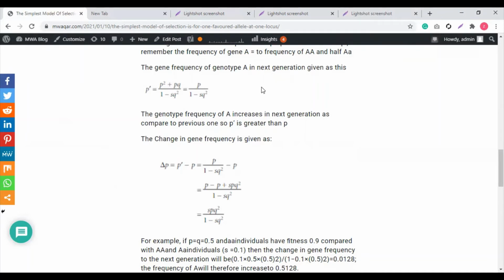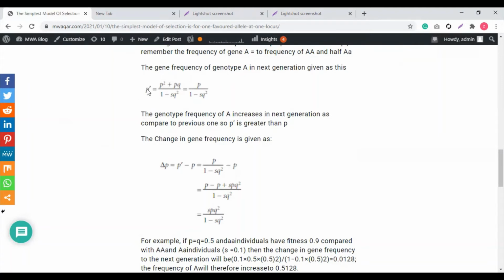The frequency of genotype A at birth is represented by P, and its frequency in the next generation is represented by P prime. So we want to calculate the gene frequency of A in the next generation also, so that we can calculate the net change in the frequencies. All right. So in order to calculate it, we have to understand this formula.